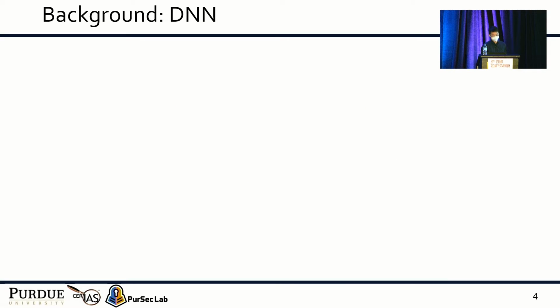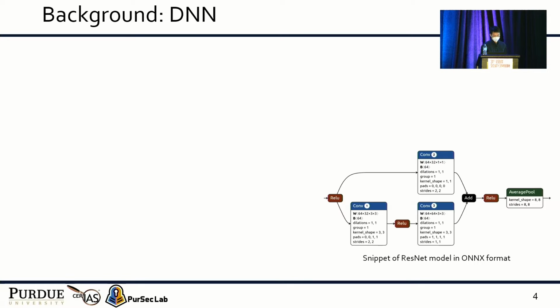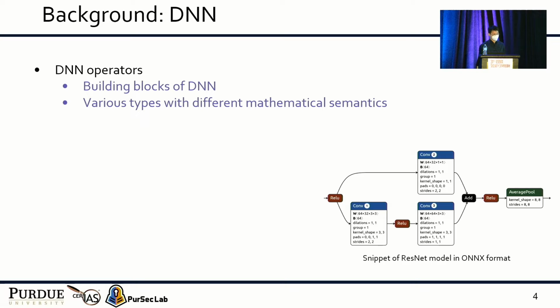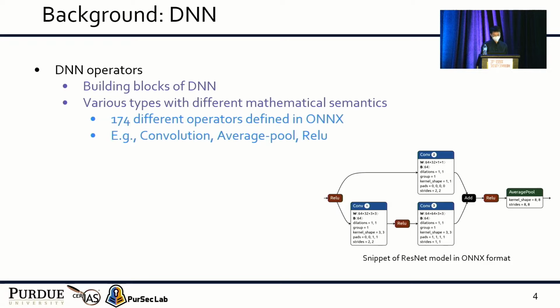Before we discuss DNN binary decompilation, let me first give some background. The figure below shows a snippet of a ResNet model in ONNX format. The ONNX format represents a neural network as a computation graph. Each node in the graph is a DNN operator. The DNN operators are the building blocks of DNN. There are various types of DNN operators with different mathematical semantics. Currently, there are 174 different operators defined in ONNX. They include convolution, average pool, and ReLU.